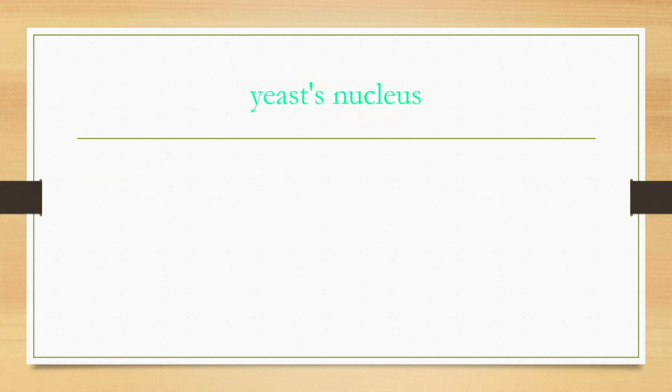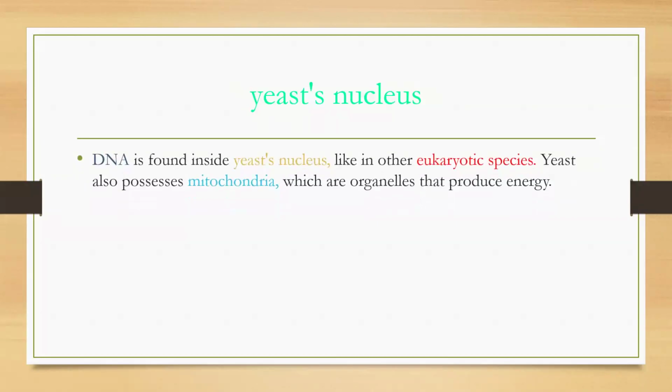Next one, yeast's nucleus. DNA is found inside yeast's nucleus like in other eukaryotic species. Yeast also possess mitochondria, which are organelles that produce energy. Next, DNA means deoxyribonucleic acid. Yeast nucleus main function: gene expression and RNA processing, genomic replication and repair. This is the yeast nucleus main functions.